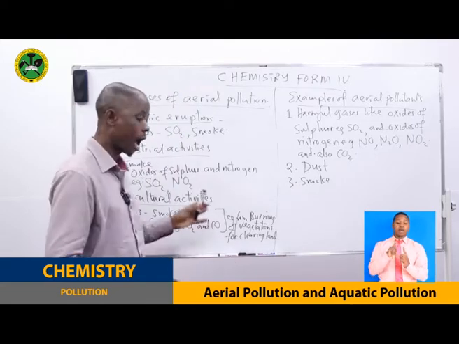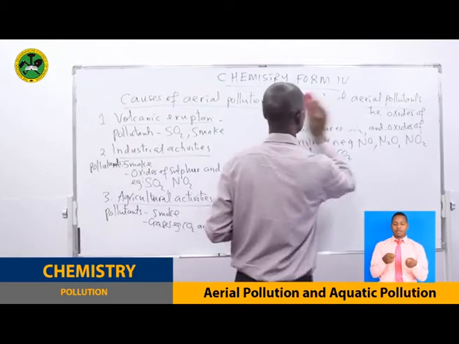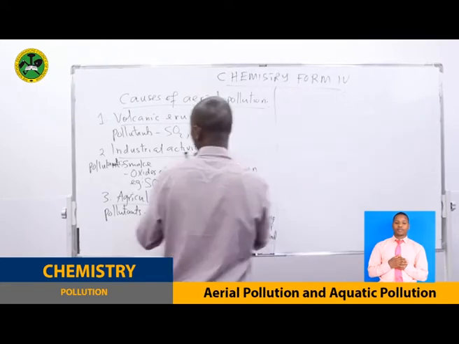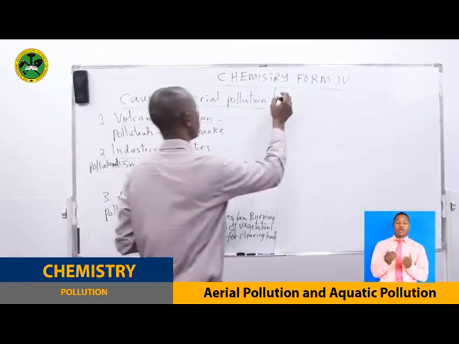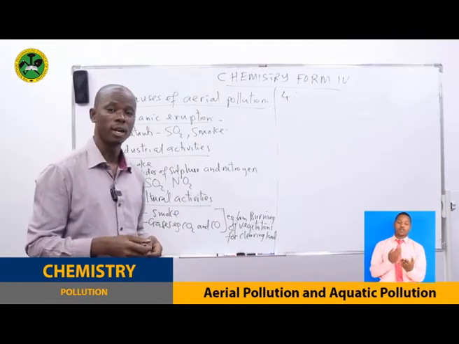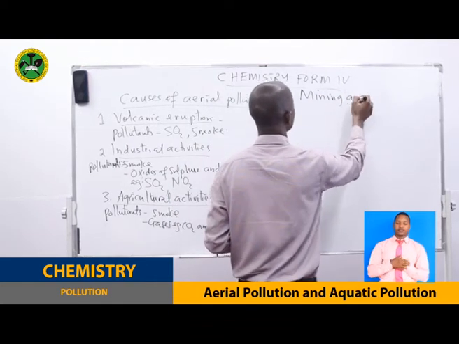So these gases automatically pollute the air. Now from there we can move to another one, the fourth one. The fourth cause of this is mining activities as well.